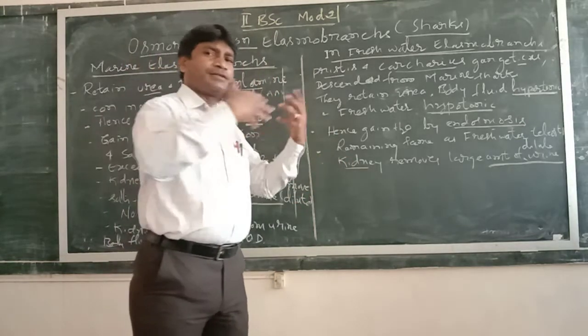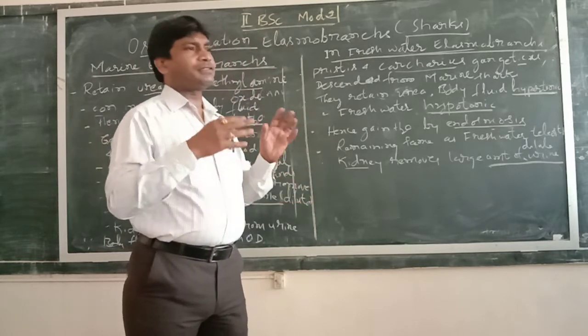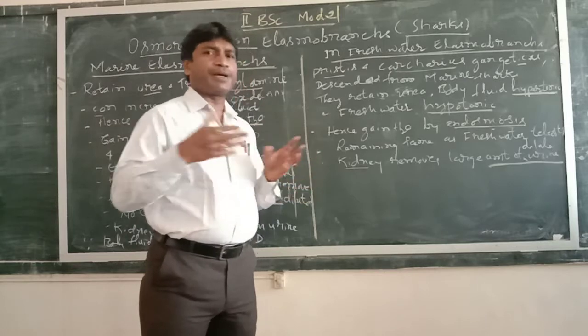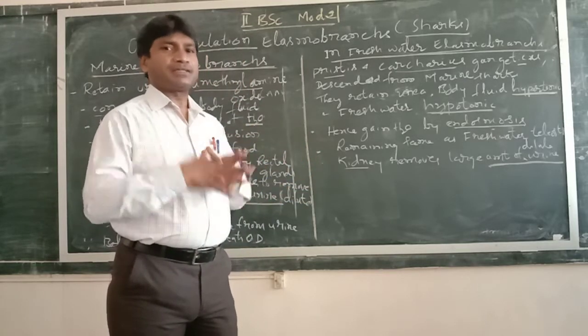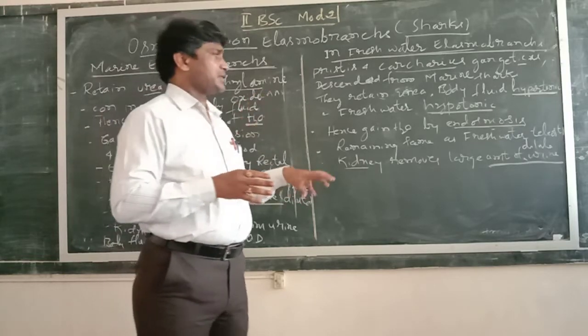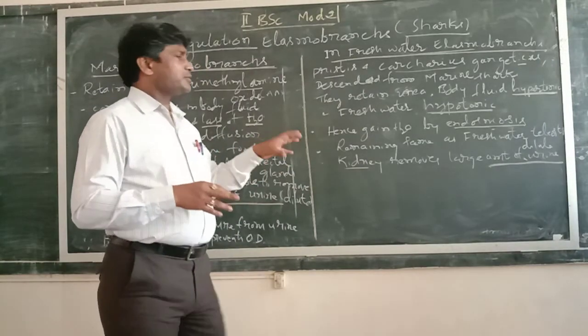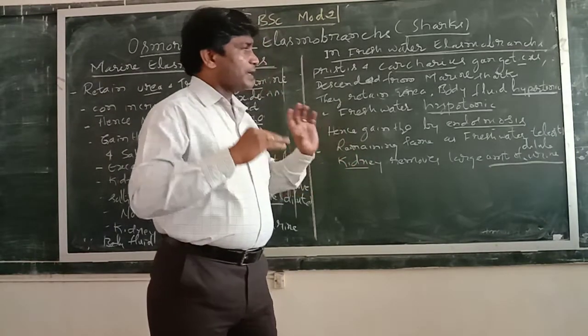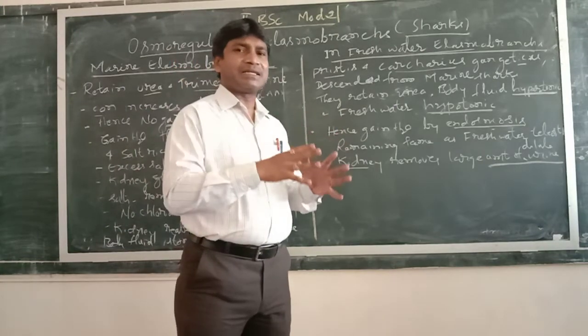As the water enters into the body, the salt concentration increases, and the excess of salts is secreted by the chloride secretory cells. These chloride secretory cells are present in freshwater teleosts, not in marine water teleosts. So the excess of salts is excreted out by chloride secretory cells.